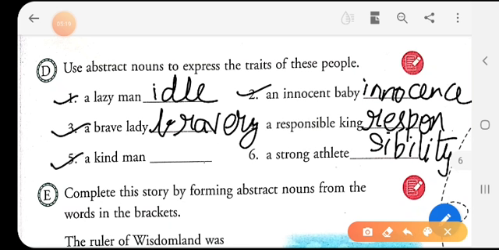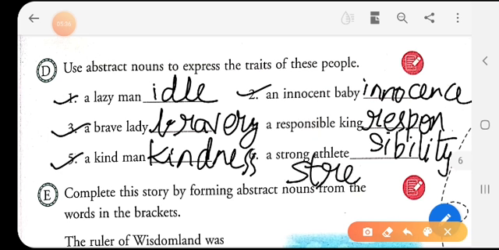Then we have a kind man. The abstract noun will be kindness. K-I-N-D-N-E-S-S, kindness. A strong athlete. For this the abstract noun will be strength. S-T-R-E-N-G-T-H, strength.